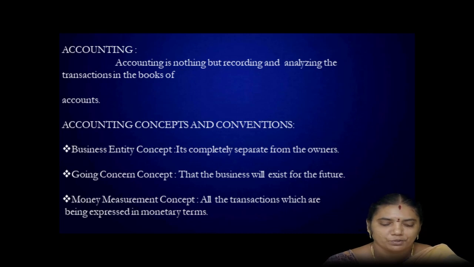Then effective management requires control over expenses to reduce the cost of operation and make the business profit. Every businessman invests a minimum amount of capital and wants to get back a maximum quantity of profit, because it is mandatory. One quarter we invest, then three quarters we have to return back.